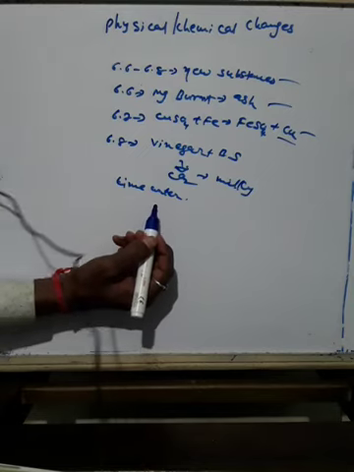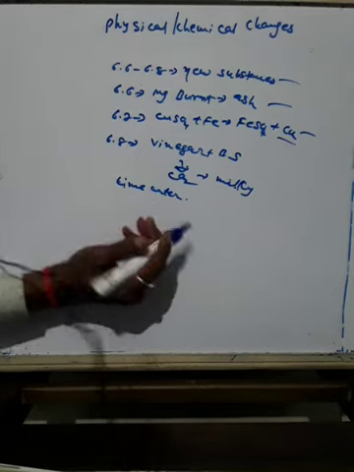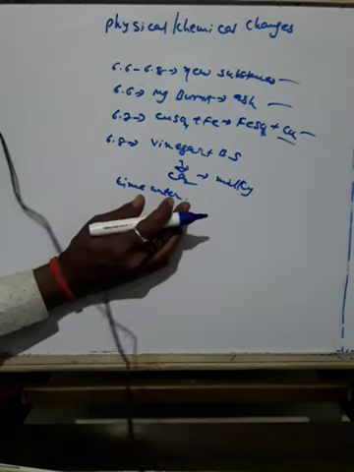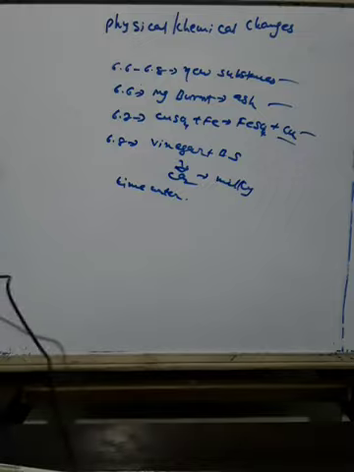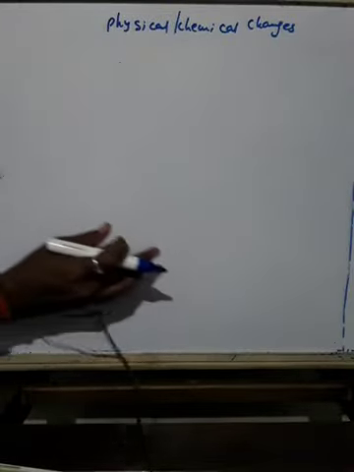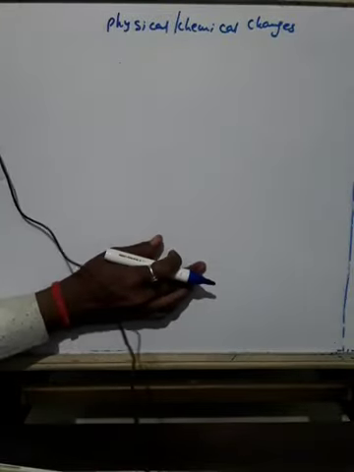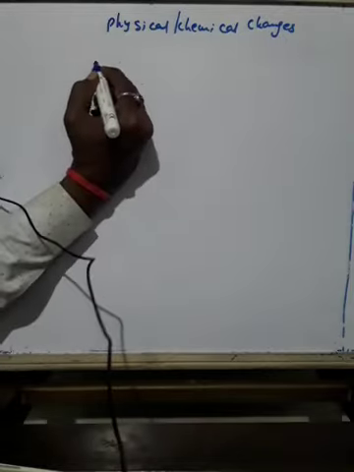Now what do you say? Can you name the new substance formed in this reaction? A change in which one or more new substances are formed during a reaction is called a chemical change. A chemical change is also called a chemical reaction. Okay.